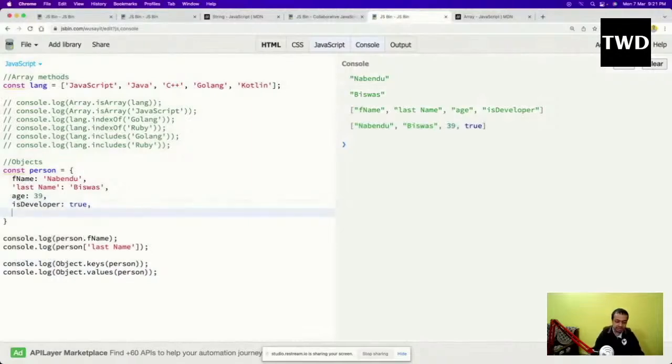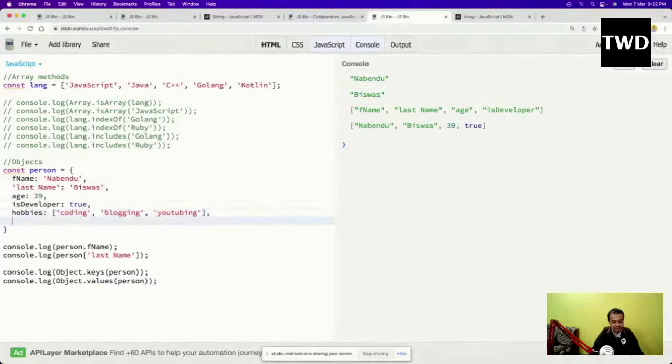Okay, like this, it can be hobbies, like this, and like this: coding, blogging, and YouTubing. Okay, so like this I'll do hobbies. It can be an array also. You can see that instead of having a normal string, I'm having it as an array. Even on top of it, it can be another object also.